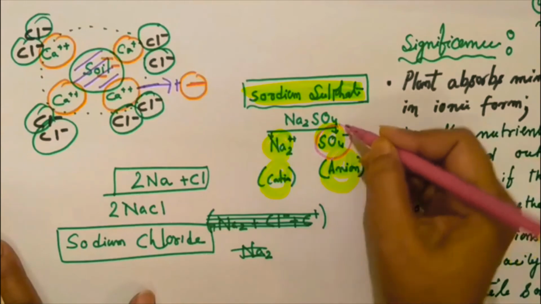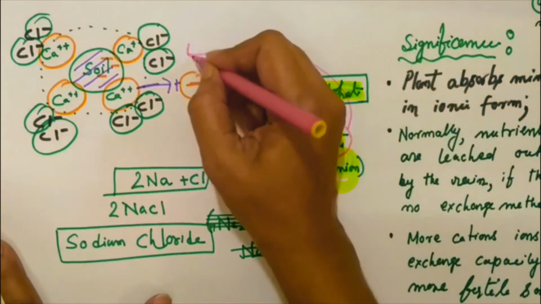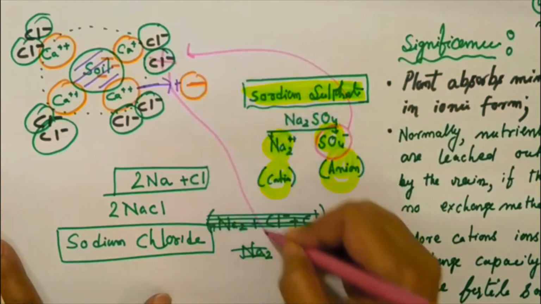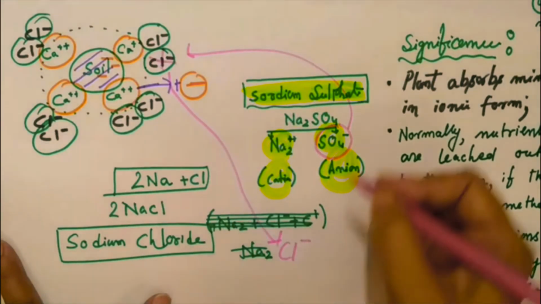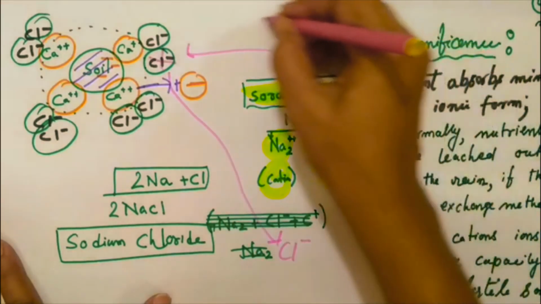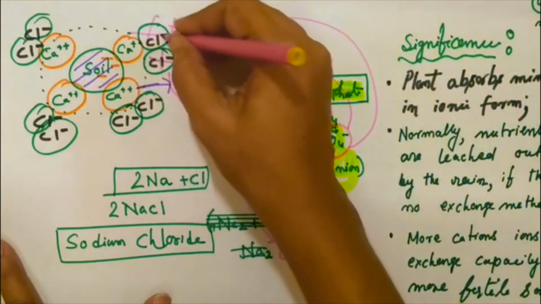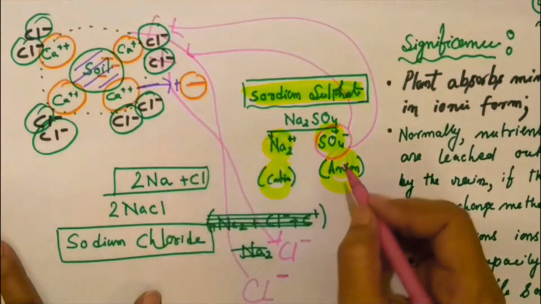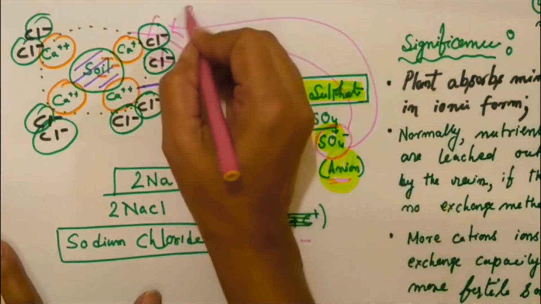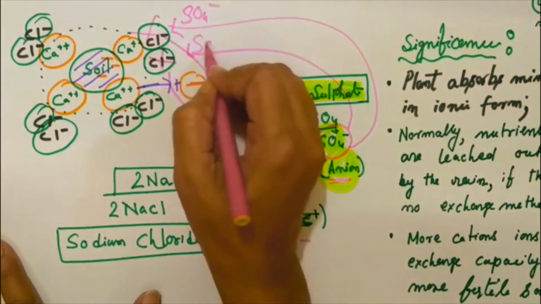Then the anion will start its journey and replace Cl, the chloride. Then SO4, sulfate, remains attached with the surface.